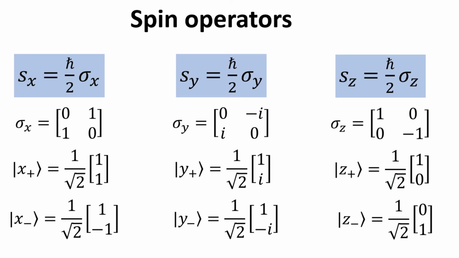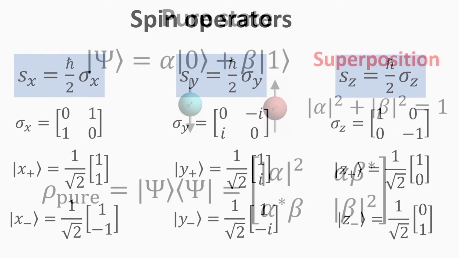First, we write down the matrix representation of the observables of the spin components x, y, and z. These spin operators are written in terms of the Pauli spin matrices. And we also state their respective eigenfunctions for their respective eigenvalues of plus and minus 1.